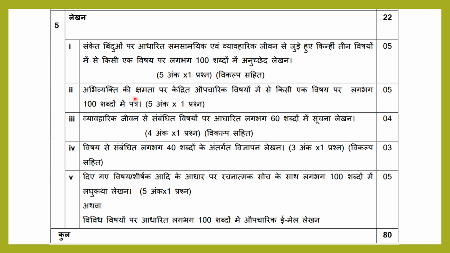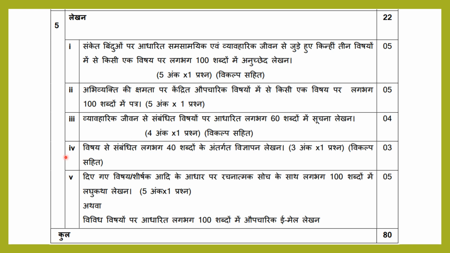Second one, अभिव्यक्ति के क्षमता पर केंद्रित औपचारिक विषयों में से किसी एक विषय पर लगभग 100 शब्दों में पत्र. So here about 100 words, a formal letter you have to write. Okay, so 5 marks for this question also. Okay, so third one is व्यावहारिक जीवन से संबंधित विषयों पर आधारित लगभग 60 शब्दों में सूचना लेखन. Here विकल्प सहित, this is given with the option this or that. So any one topic you can write, notice board writing. So any one topic you can select for this 4 marks.